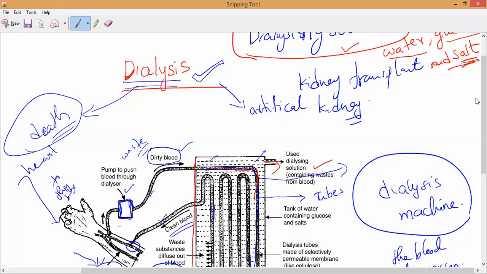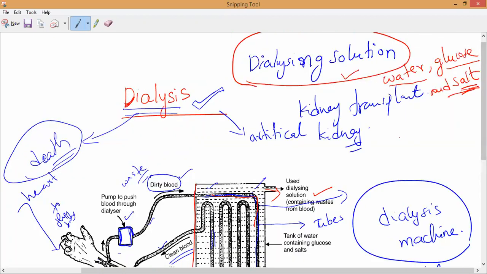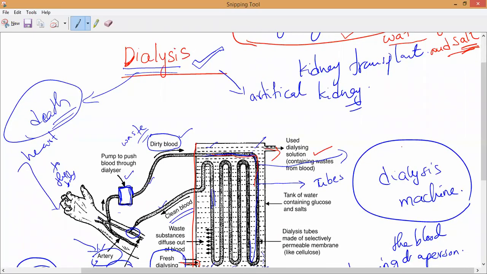I'm not talking about impurities like urea here, only the useful substances which will be reabsorbed by the body, like water, glucose and salt. So this dialyzing solution contains what? Glucose, salts, and water.